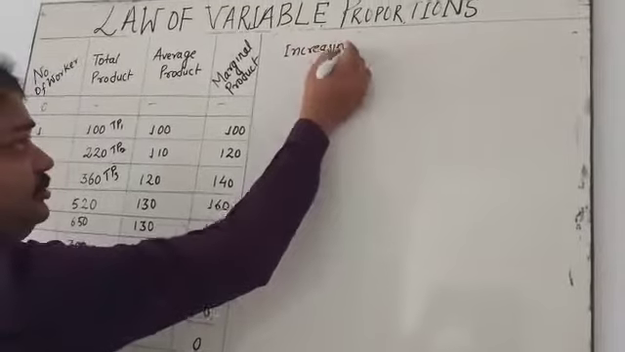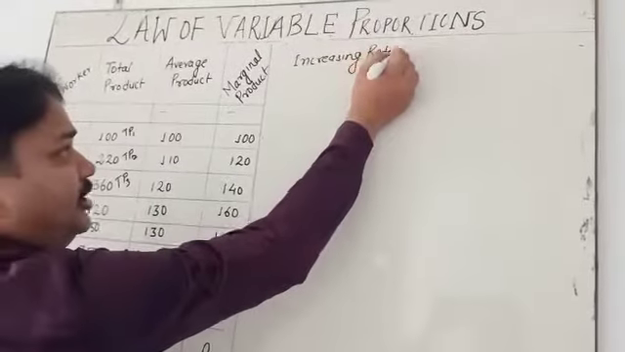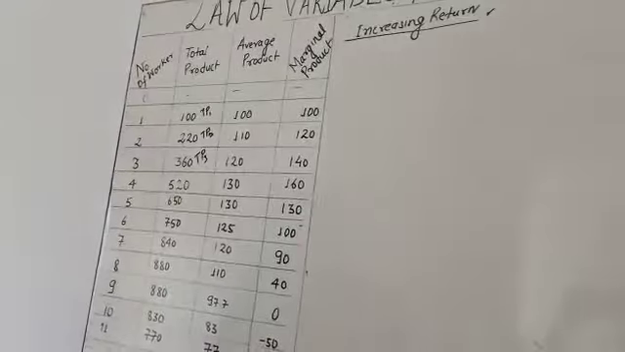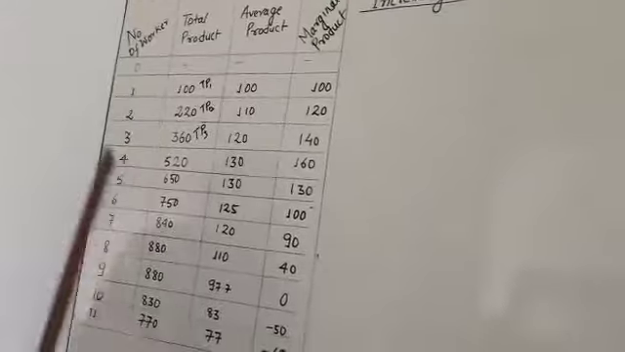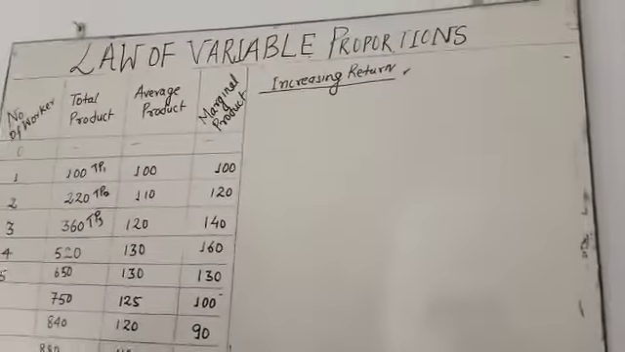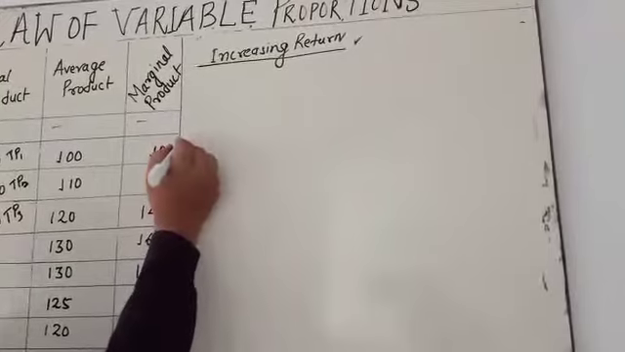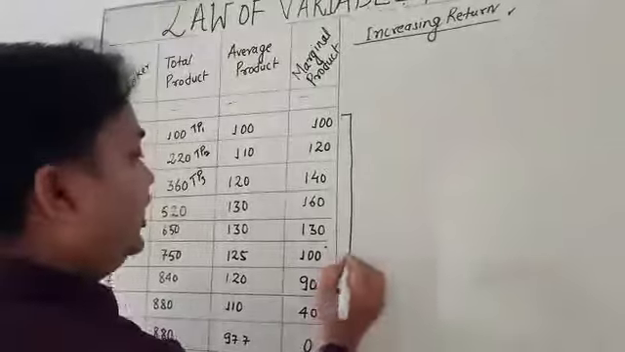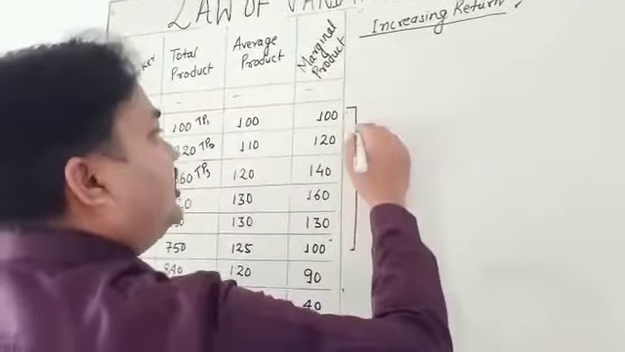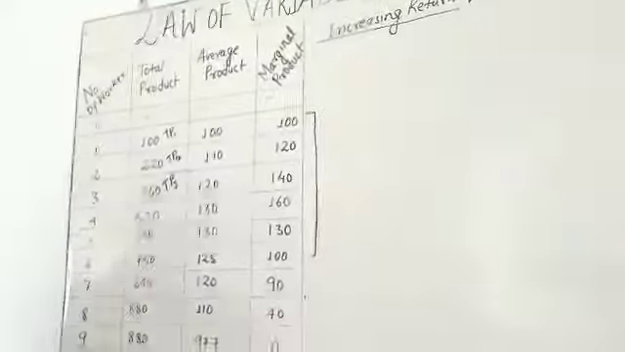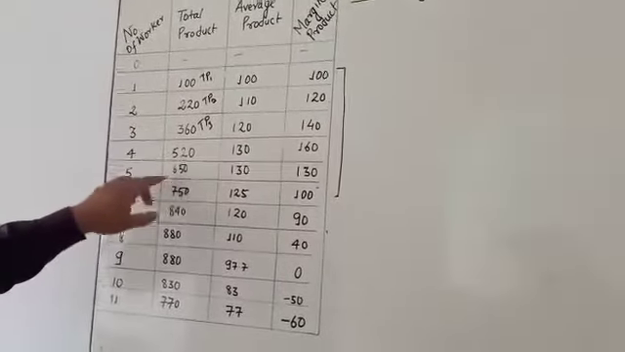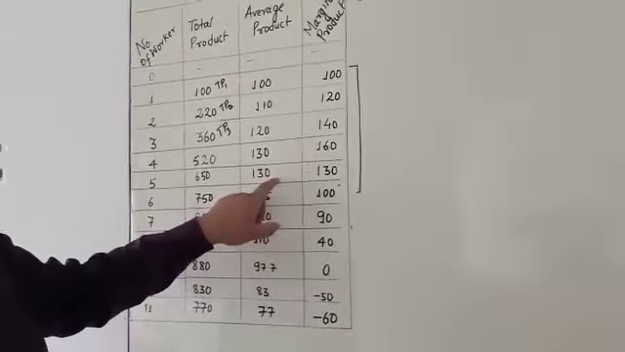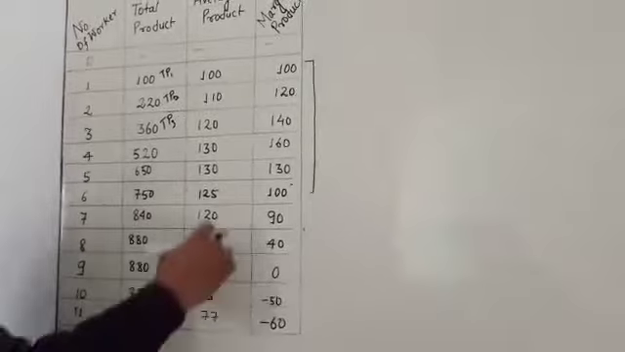Increasing return means where the factor of production is employed very well. That means an appropriate combination of variable factors and fixed factor. Here you have to observe, my dear student, that this is increasing return. This is called stage 1. You observe that MP here is increasing, because at 650 you observe that MP and AP are going to be equal. After that it is going to be decreasing return.